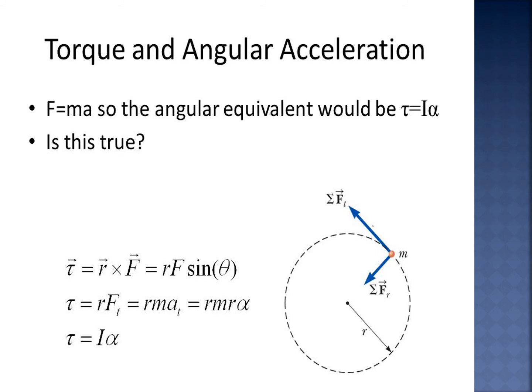Do you understand? F equals m a. So the angular equivalent would be tau equals I alpha. How does it come? Tau equals R into F, the formula for torque. If we denote it with theta, R F sin theta. Now tau equals R F, and in place of F we put m a. So R m R alpha, that is I alpha, because I is the moment of inertia.